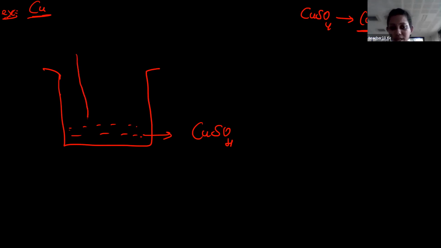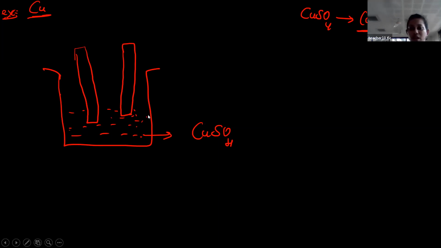And now students, dip one electrode here. It must be straight. Then dip one more electrode here. It must dip also. Now students, let me write this as positive and this as negative.